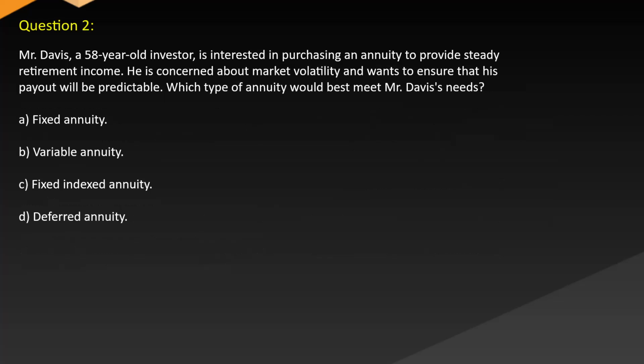Question 2. Mr. Davis, a 58-year-old investor, is interested in purchasing an annuity to provide steady retirement income. He is concerned about market volatility and wants to ensure that his payout will be predictable. Which type of annuity would best meet Mr. Davis's needs? A. Fixed annuity. B. Variable annuity. C. Fixed indexed annuity. D. Deferred annuity.